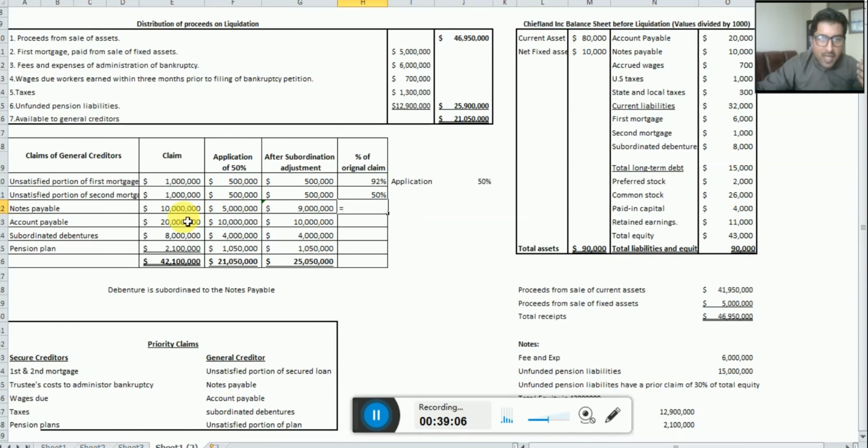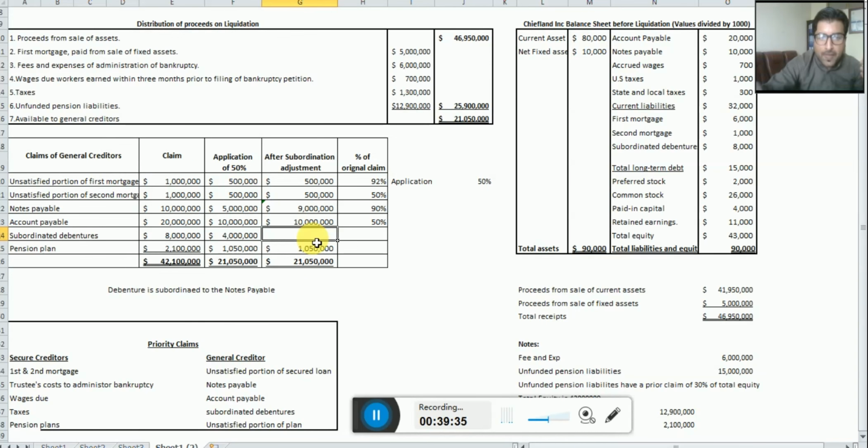So 9 million divided by 10 million, it means 90%. And discount payable is 20 million, and 10 million satisfied, so 10 million divided by 20 million is equal to 50%. And then we have subordinated debenture. How much? Okay, this value is 0. Very much sorry for this, because mistakenly this was shown as something else.